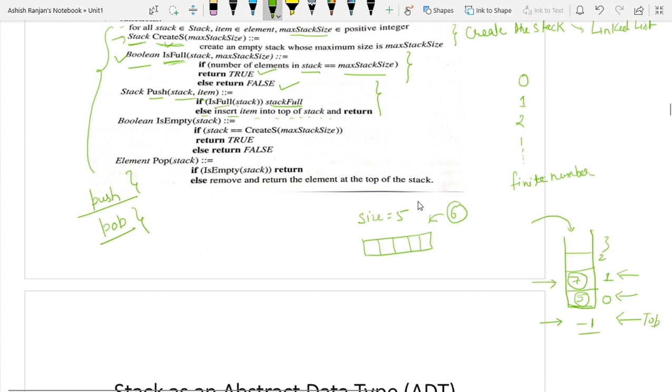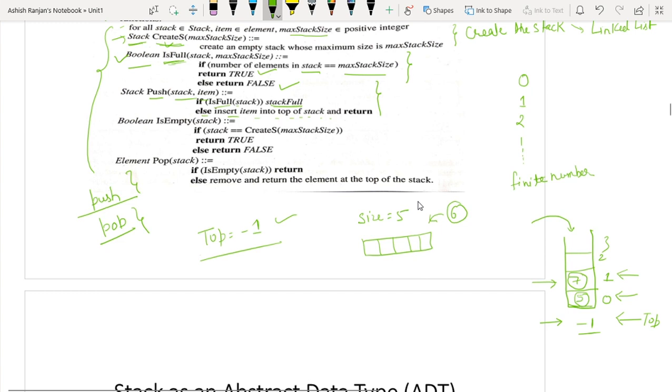So whenever I have to check whether the stack is empty, we have to check whether the top is -1 or not. If the top is -1, in the case of C programming where indexing starts from 0, the top itself indicating -1 means your stack is empty. Okay.